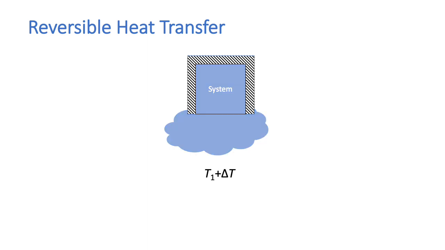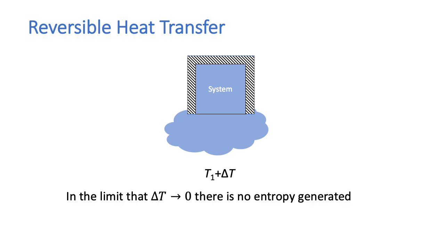Now we have another thermal reservoir at a slightly higher temperature, T1 plus delta T, and we'll bring the system in contact with that. And in the limit that delta T goes to 0, there is no entropy generated. Now we keep repeating this process, increasing the temperature of the thermal reservoir by an infinitesimal amount in each step.